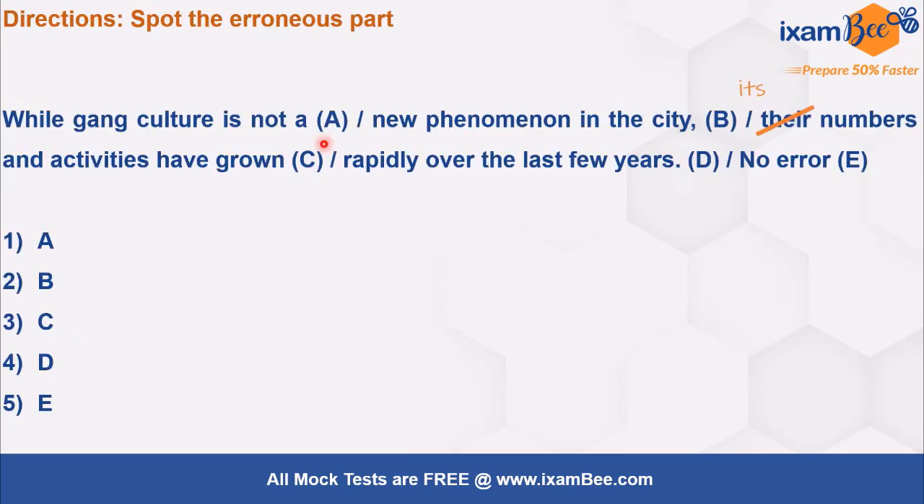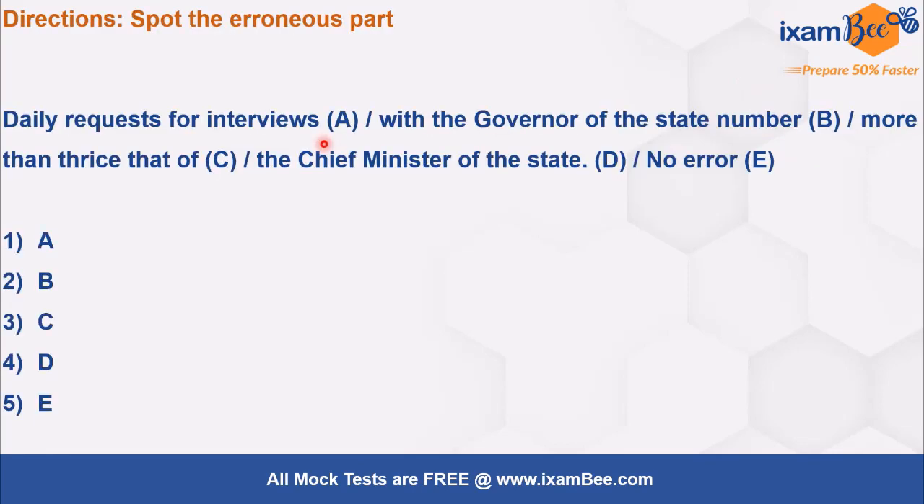So we'll see one similar such example. It says daily request for interviews with the governor of the state number more than thrice that of the chief minister of the state. So when you read this sentence, you may find it a bit confusing, but don't get confused with the words that are used. Just be clear that your subject must agree with the verb, and also your pronoun should agree with the antecedent, or the noun.